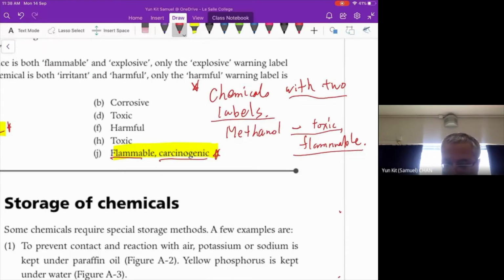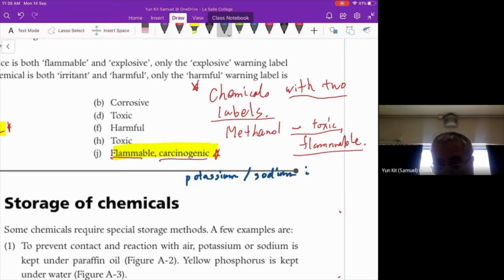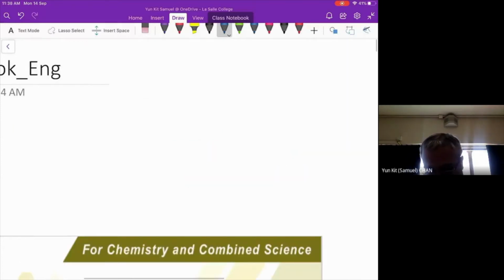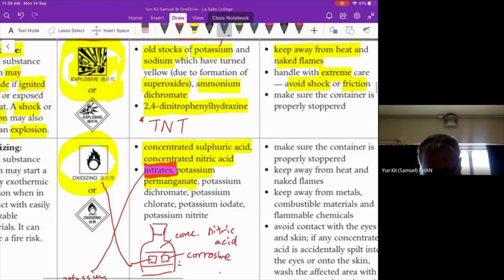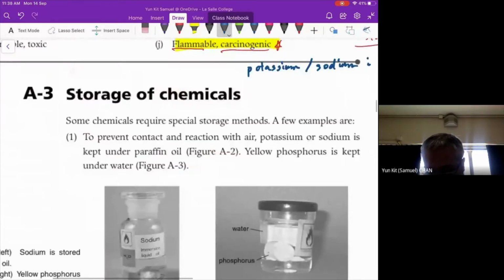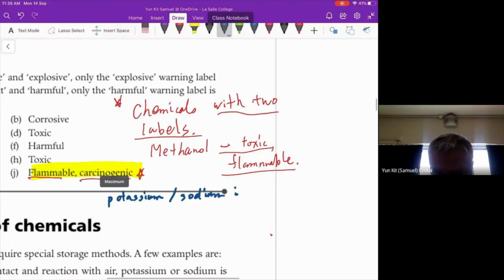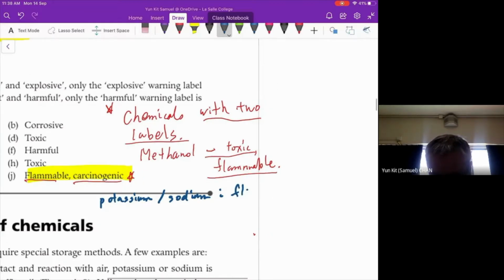Yes, good. For potassium and sodium, they are flammable and also corrosive.